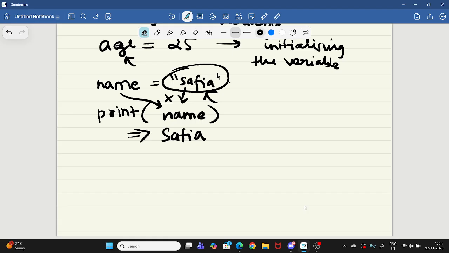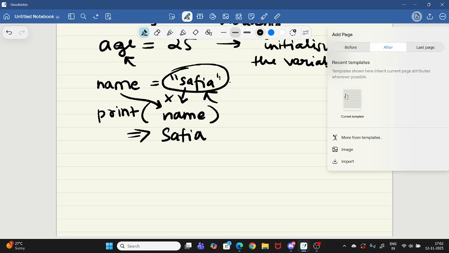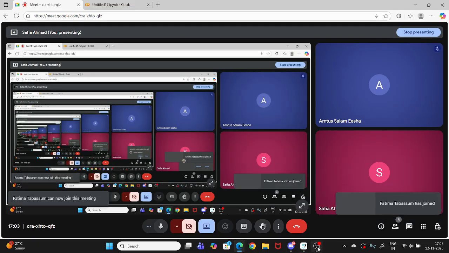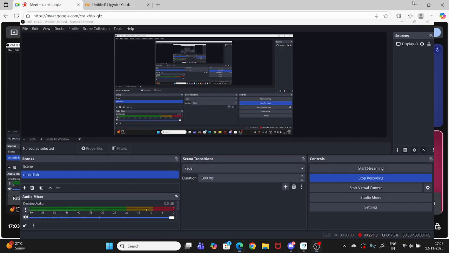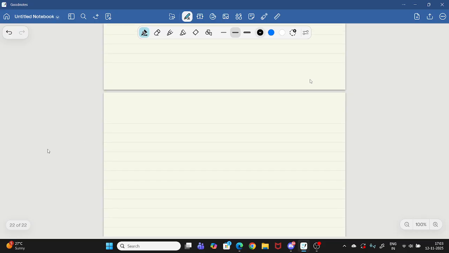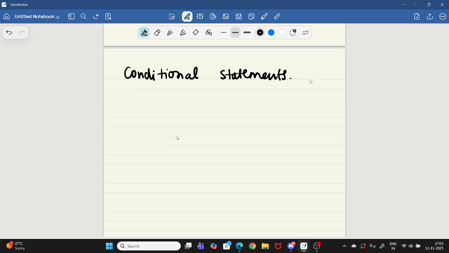Now the next topic is conditional statements. Conditional statement means if and else. You just mentioned that you know a little bit, but I'll teach from the very basics. So what does conditional statement mean?